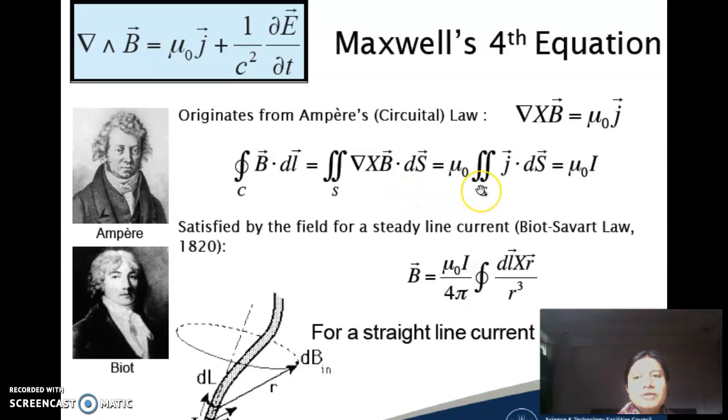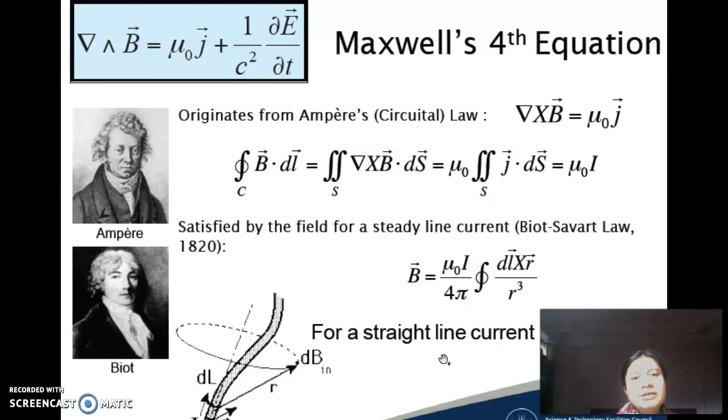Using the equation of continuity of charge, Maxwell could incorporate an additional term over here, which is known as the concept of displacement current. So Maxwell modified Ampere's circuital law and used the modified Ampere's circuital law as the fourth Maxwell's equation. So the fourth Maxwell's equation is with the modification.